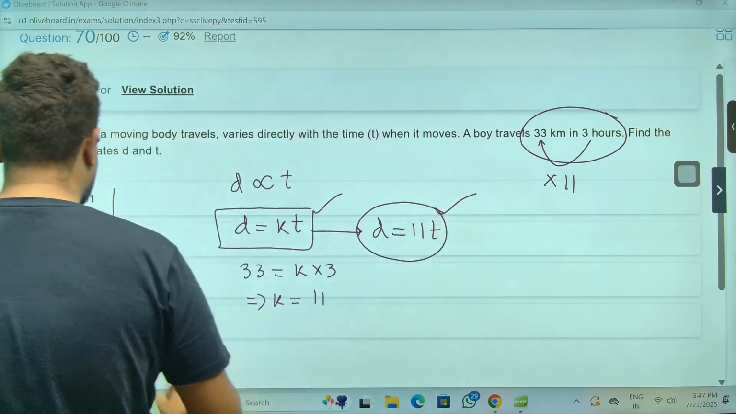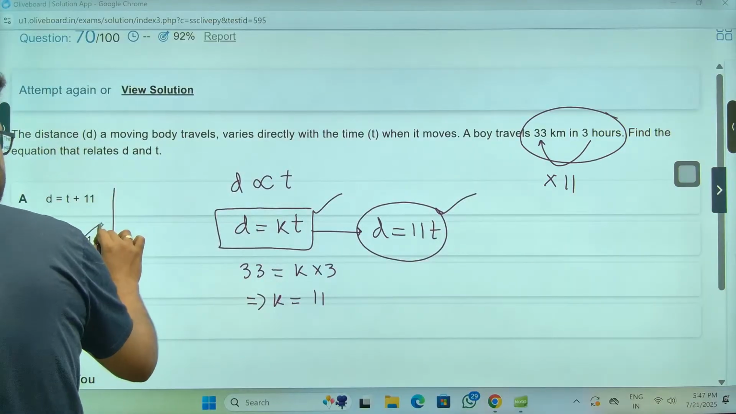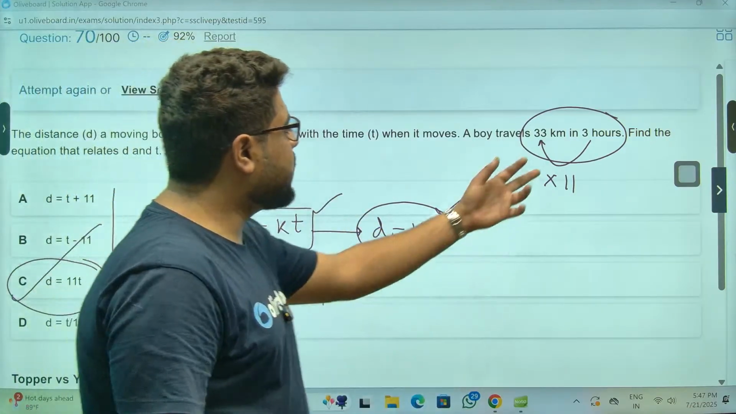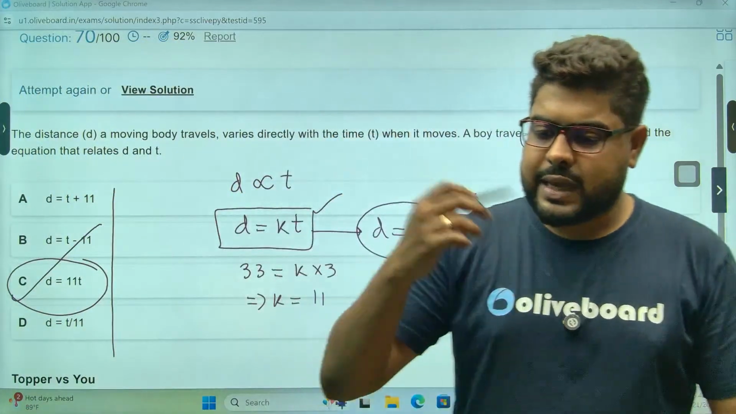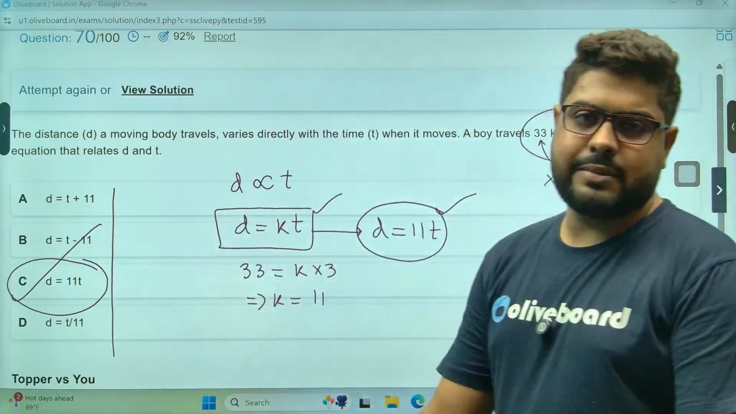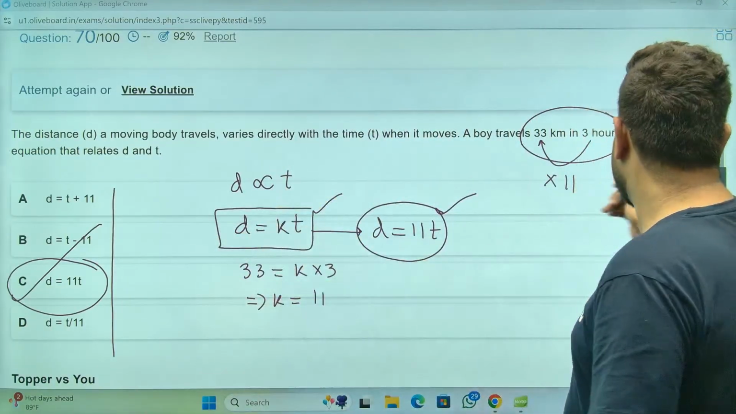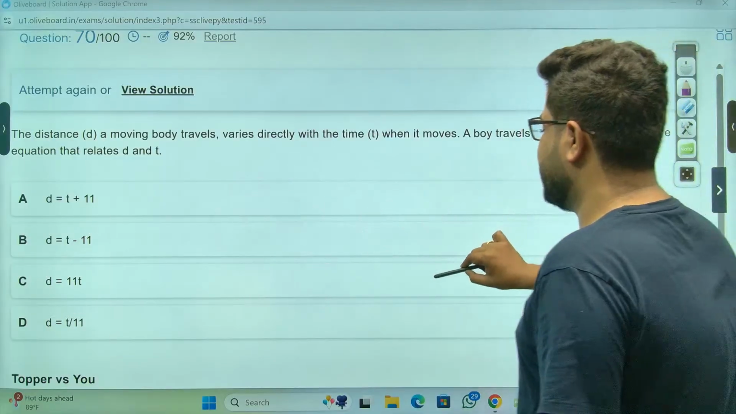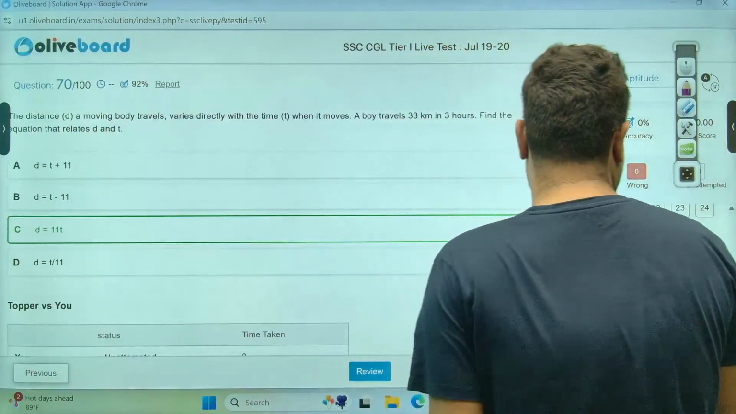Something like this will come, sir. Look at option C. Now this is mathematical. Just by looking at this, you will say it cannot go with a plus, it is multiplication. So option C is the only possible answer. You don't need to do anything. This is way too easy, sir.